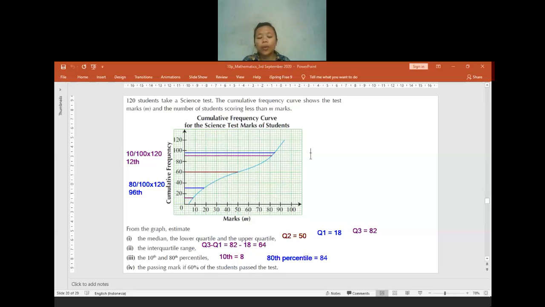So 60% of 120, how many will it be? Yeah, it will be 72. So it means we have to find the 72nd data. We have to make a line at 72.